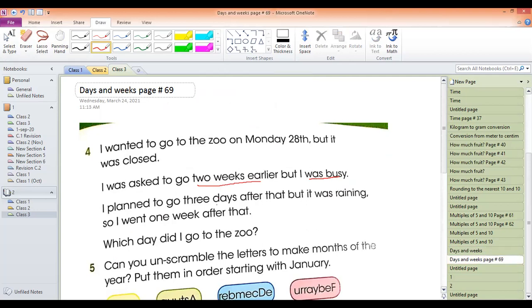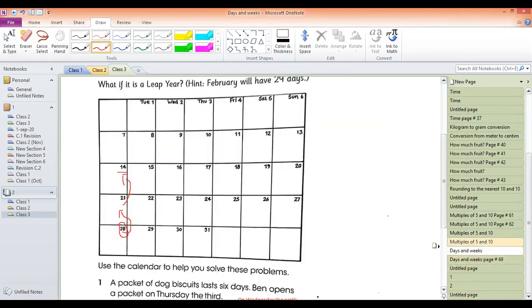Okay. I plan to go 3 days after that. So I will again come to the calendar, 3 days after that. Because I don't need to go for a week, so for days 1, 2, 3.